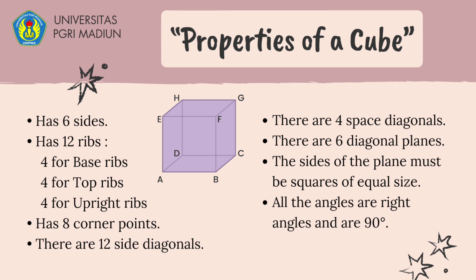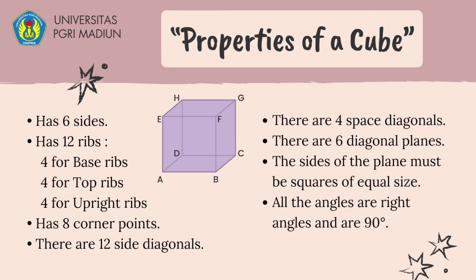has 6 sides, namely ABCD, ADEH, BCFG, CDGH, and EFGH. Next, has 12 ribs. Base ribs are AB, BC, CD, and AD. The top ribs are EF, FG, GH, and EH.